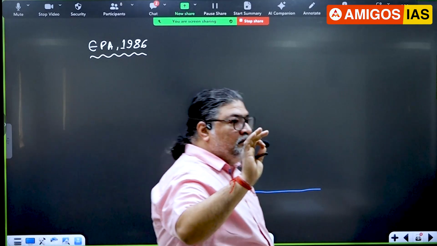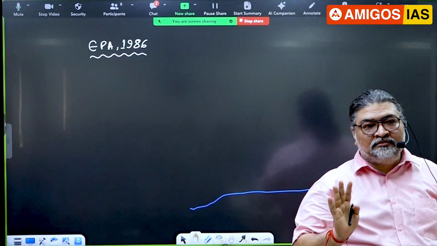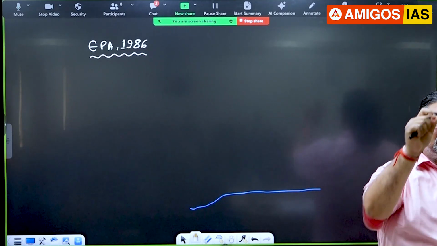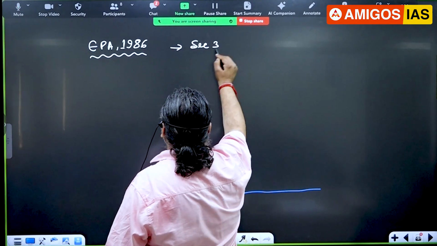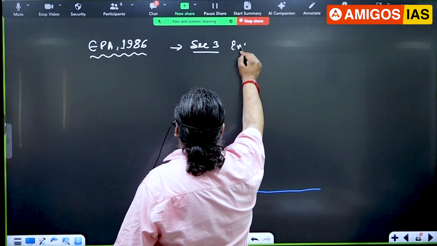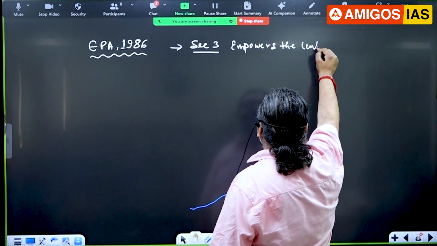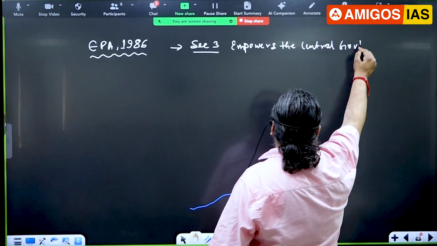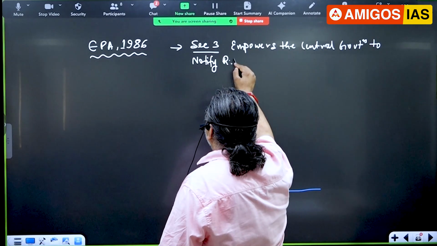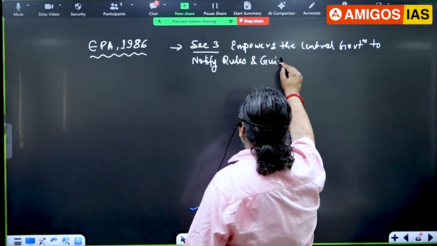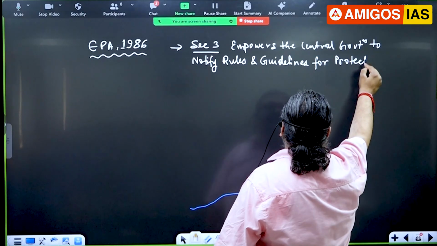Always remember, if we don't have any provision in any existing laws to protect the environment, the central government, under a very important section called Section 3, is empowered to notify rules and guidelines for the protection of the environment.